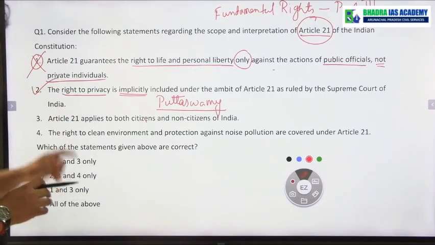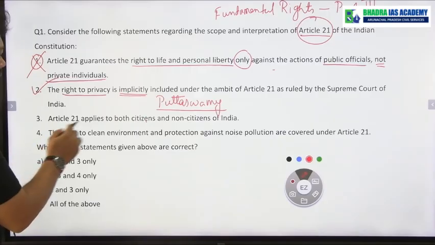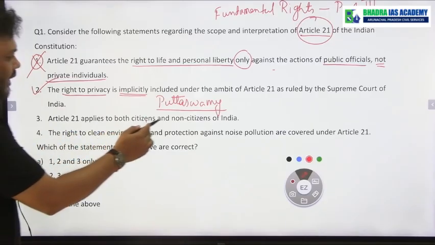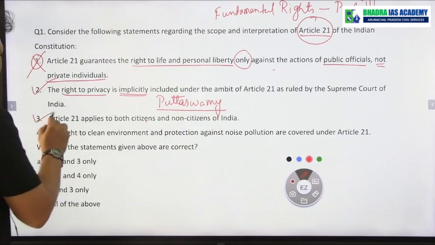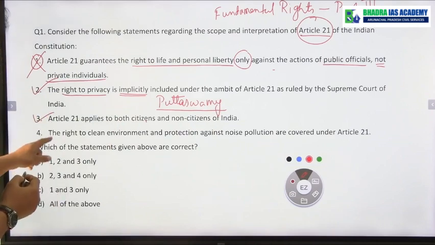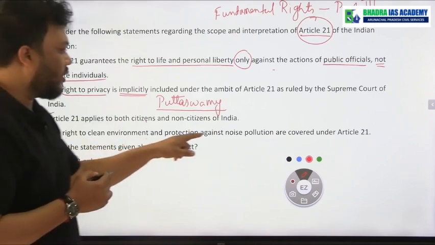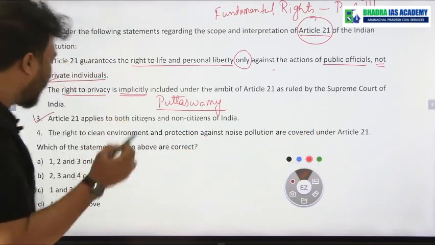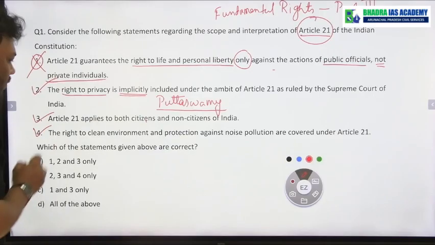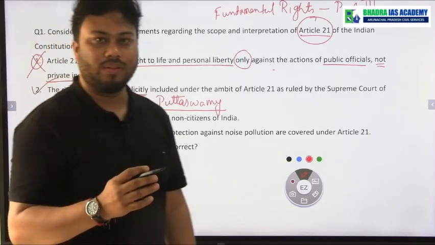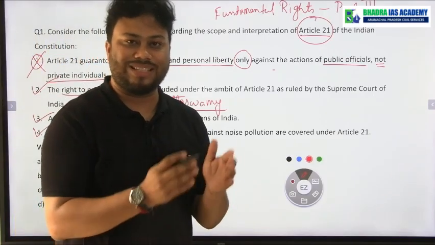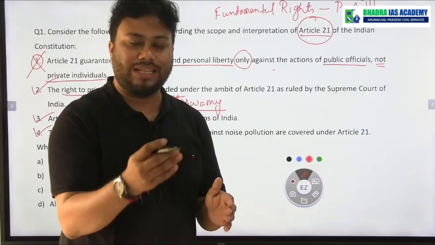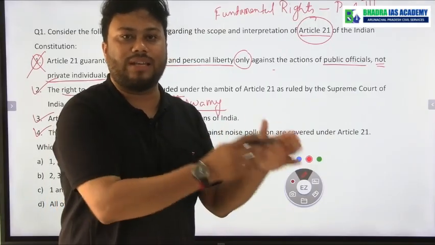Next, statement number 3: Article 21 applies to both citizens and non-citizens of India. Statement number 3 is also correct. Statement number 4: the right to clean environment and protection against noise pollution are covered under Article 21. This statement is also correct, because the Supreme Court of India has said right to life means right to dignified life.